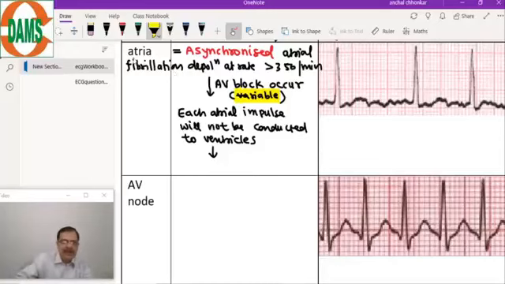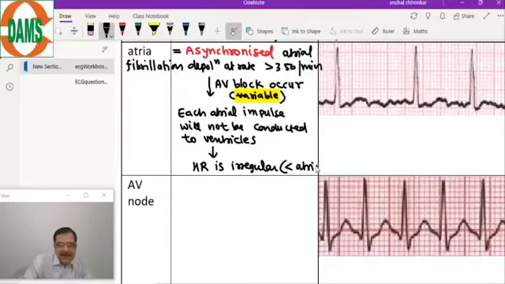Because of the different conduction ratio from atria to ventricles, heart rate here is irregular and less than the atrial rate.